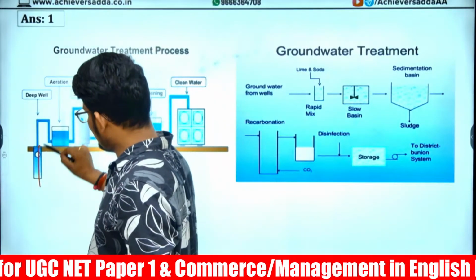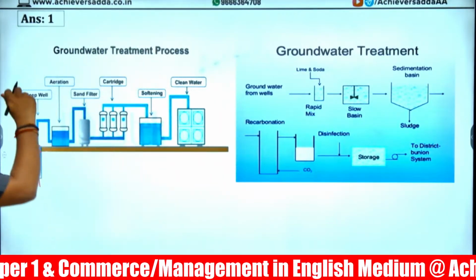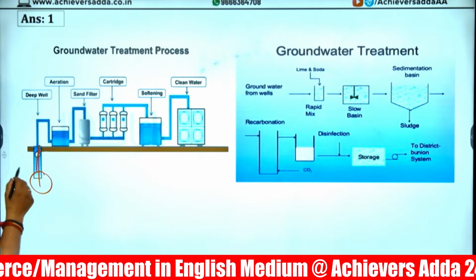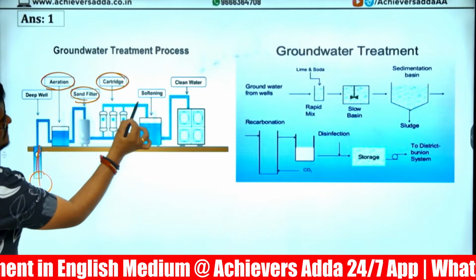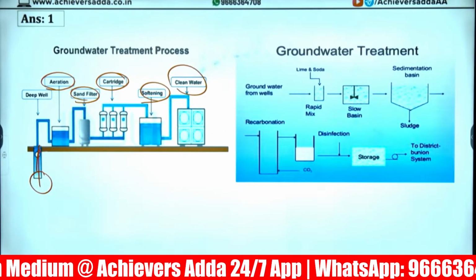Deep well: dig deep, like a bore well or any type of river digging. Also, we will be constructing a well here. After that, aeration, sand filtering, cartridge, softening, clean water. This is how the groundwater treatment process works.